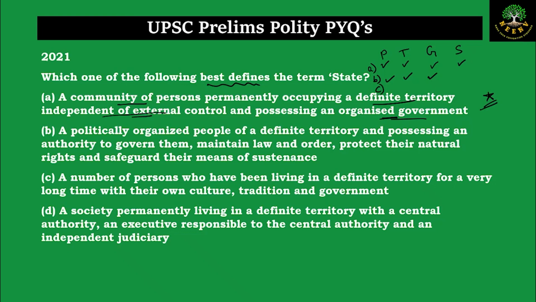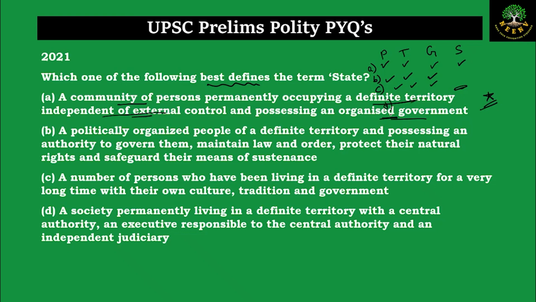Now let us look at statement C. A number of persons who have been living in a definite territory. So population check, territory check. For a long time with their own culture, tradition, and government. So government also check, but the aspect of sovereignty is not discussed. Statement D. A society permanently living in a definite territory with a central authority, an executive responsible to the central authority, and an independent judiciary. Again here, even in statement D, all of the aspects are not covered.